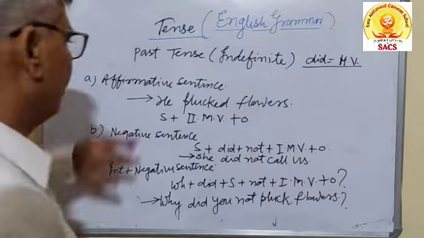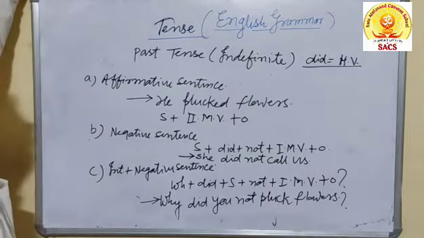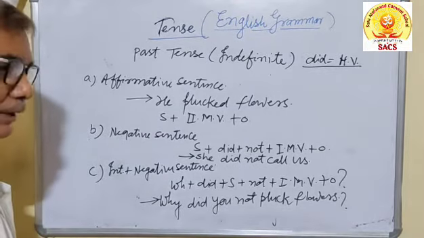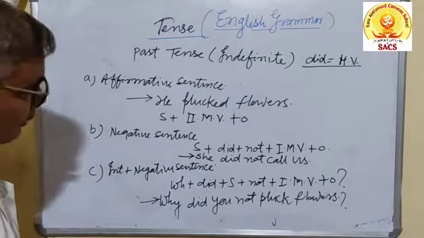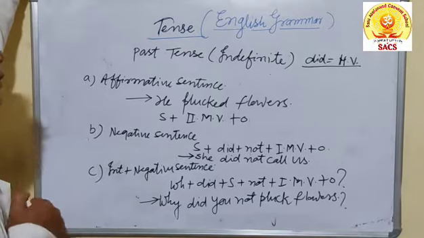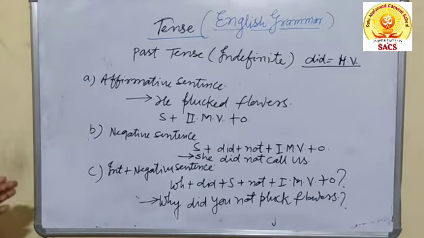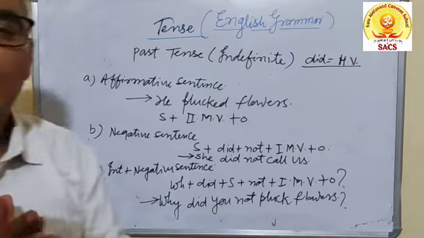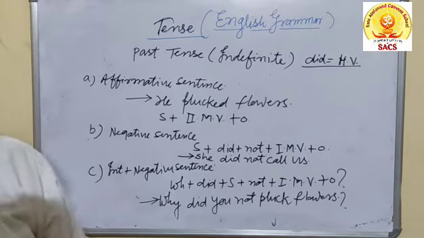Now we shall see past tense. The first part of the past tense is past indefinite. The affirmative sentence, actually past tense means the second form of the verb is used in such types of tenses.